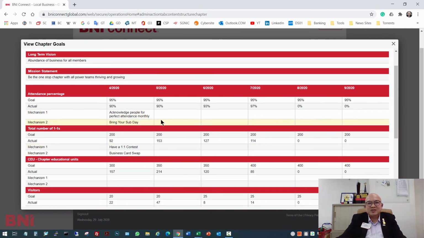You will realize that the figures are already populated for me. You notice the goals I've set are there, the one-to-one goals I've set are there. But the very, very powerful part is that the figures of the performance of the chapter are actually input for us and calculated for us automatically.